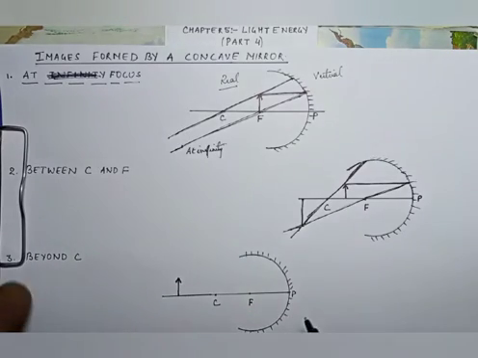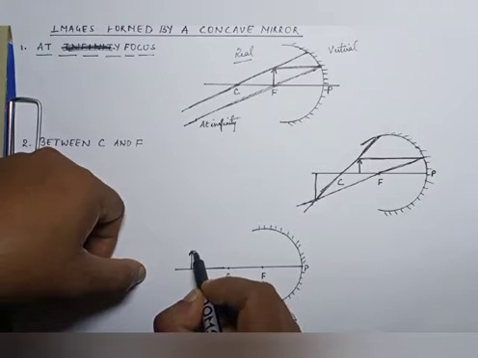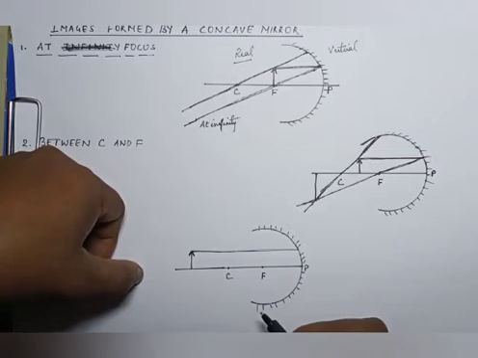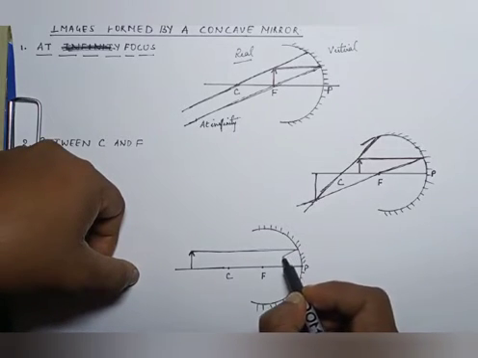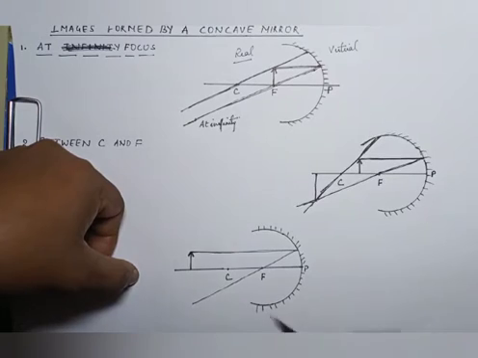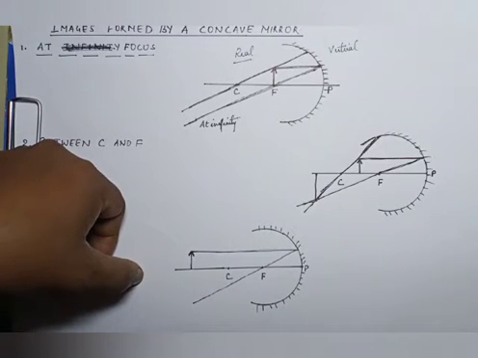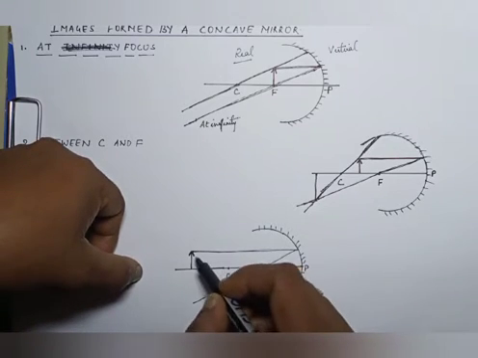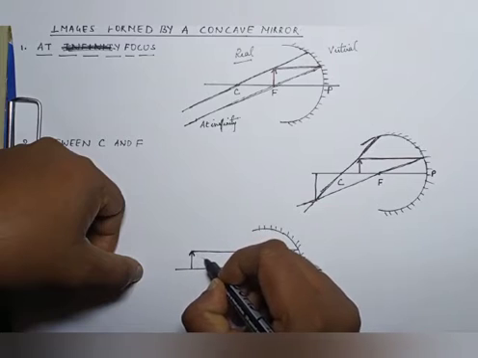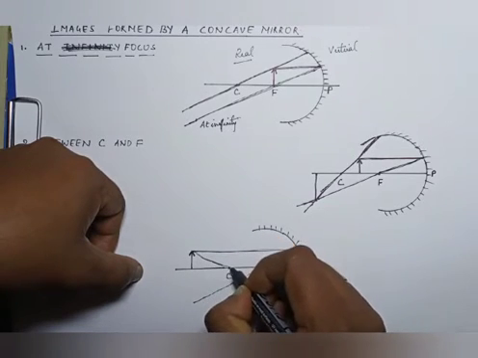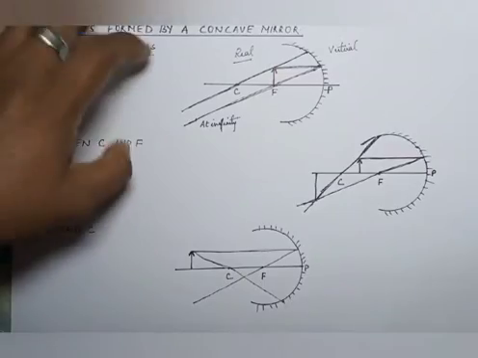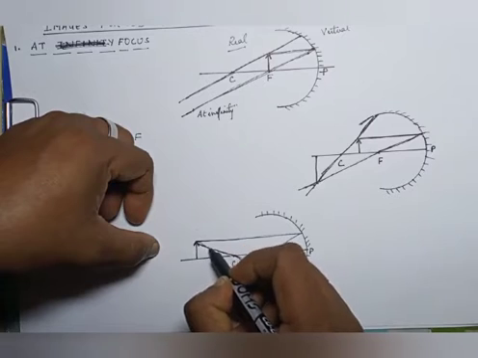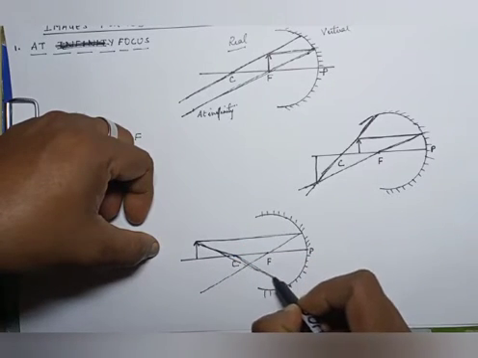If a ray of light is parallel to principal axis, it is going to pass through focus, and the other ray is going to pass through center of curvature like this. This should be a straight line, not tilted. This should be a straight line like this.